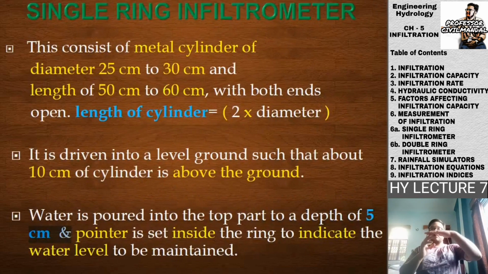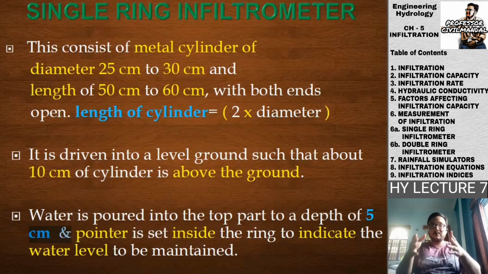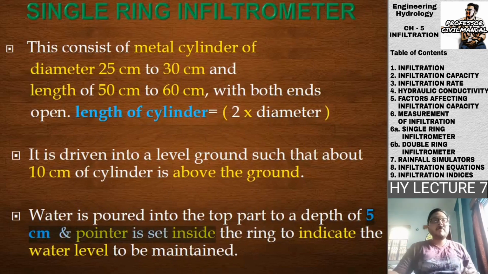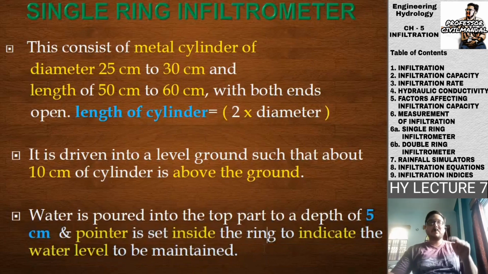So suppose this is the ground and we are putting this infiltrometer inside it, driving it up to a certain length, so that 10 cm will be above the ground. So it will be a cylinder with a depth of 10 cm above the ground. Out of that 10 cm we will fill the cylinder up to a depth of 5 cm, and a pointer is set inside the ring to indicate the water level to be maintained. So one pointer will be kept so as to indicate the water level which has to be maintained by us.